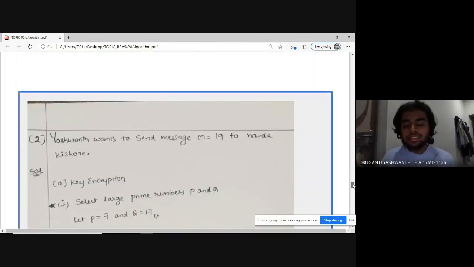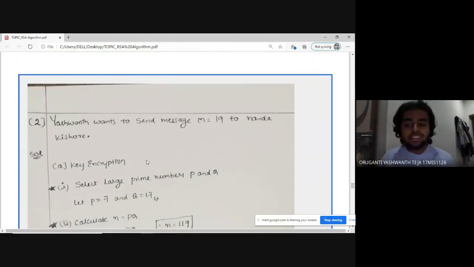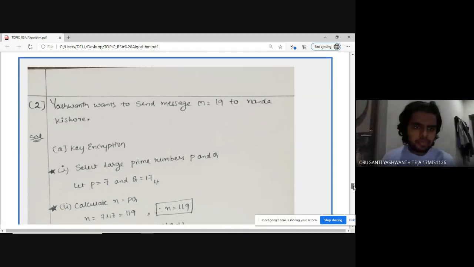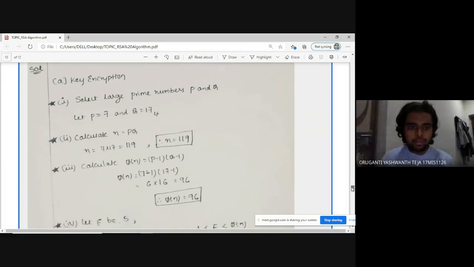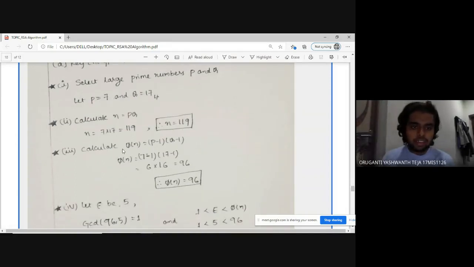This example will clear all your doubts. In this case, Yashwant wants to send the message m equals 19 to Nandakishore. In key generation, the first process is to select two large prime numbers, where p equals 7 and q equals 17, which I have chosen, and we have to calculate the n value. The n value will be 119 and psi of n will be 96.